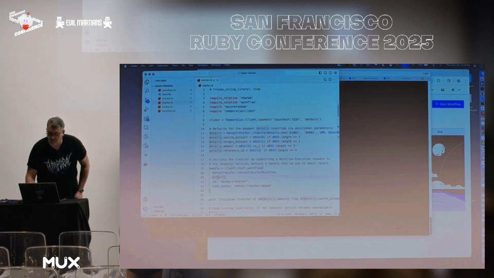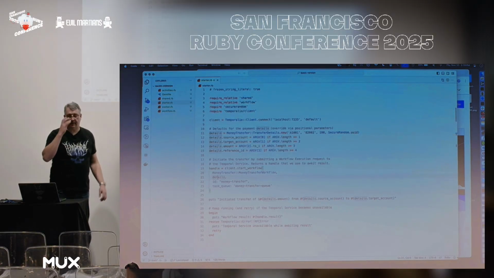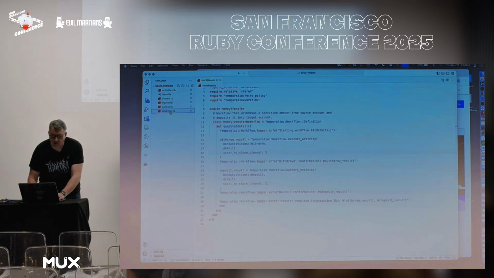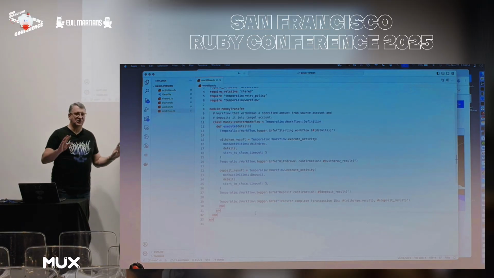The idea is we're going to move money between two accounts. So think of PayPal or Venmo or Zelle or something like that. And so this is what it looks like in Temporal. We have the workflow, and don't be scared by the term workflow. There's a lot of baggage with that term. In Temporal, a workflow is just a function or method that has durable execution. It can survive a crash.